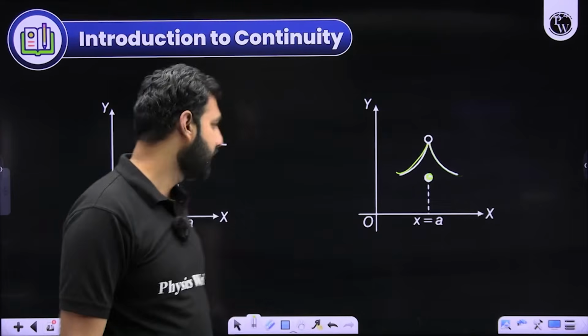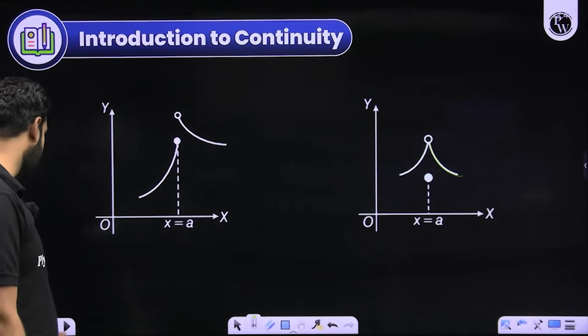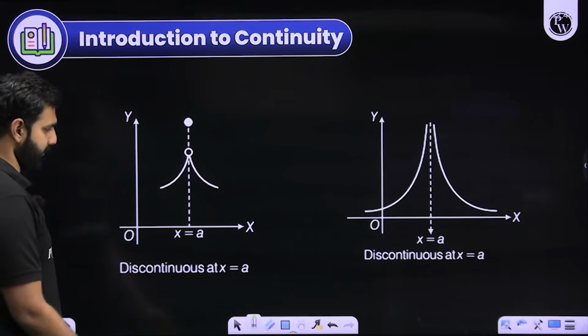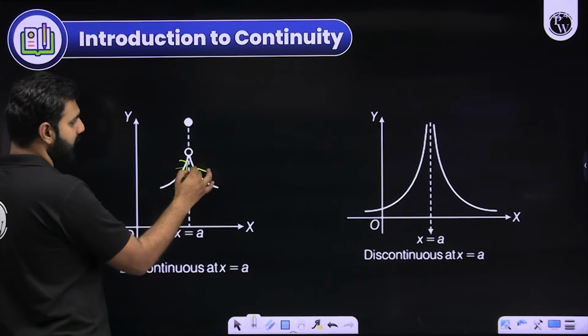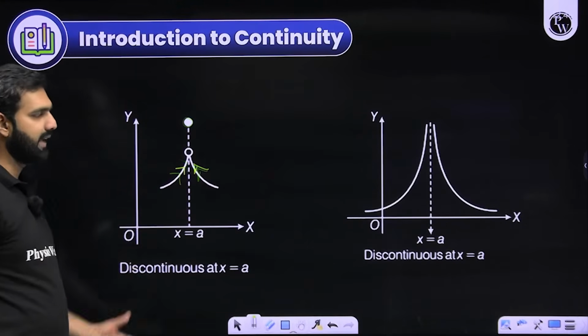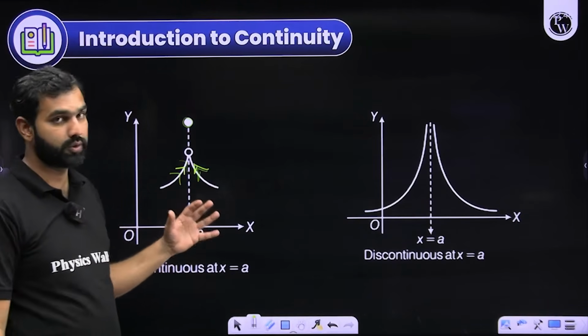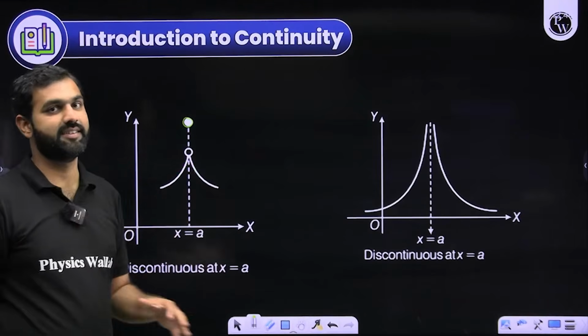Are you not noticing it? I'll show some more functions, some more scenarios, some more examples. Look at this. I hope you are noticing left hand limit, right hand limit, but the value of the function is different. LHL, RHL, function's value, all three of them are not same, hence it is discontinuous.